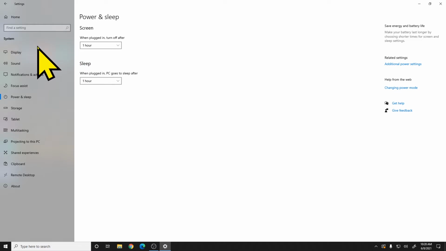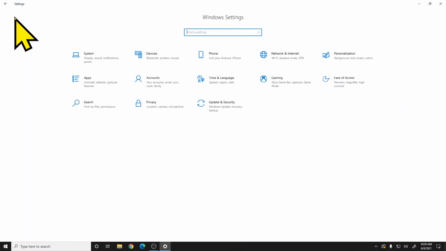So these are all the settings I wanted to look at inside of System. So we'll use this back arrow up at the top left to get us back to the main area, or we can click the Home button here to get us back to the main area of settings. So let's go ahead and click Home. The next section we're going to look at is right here, Devices.